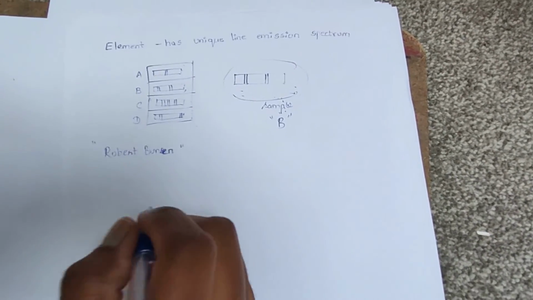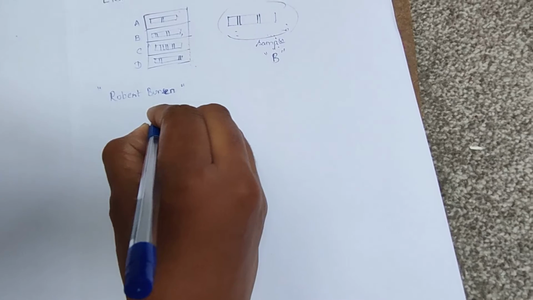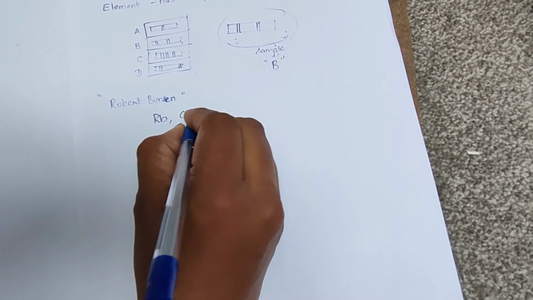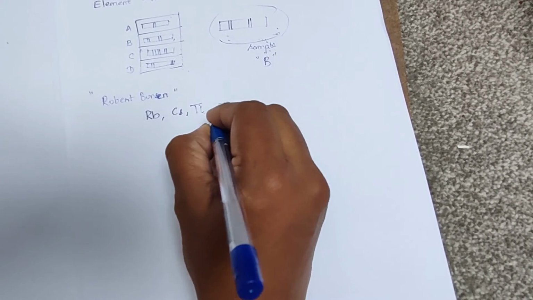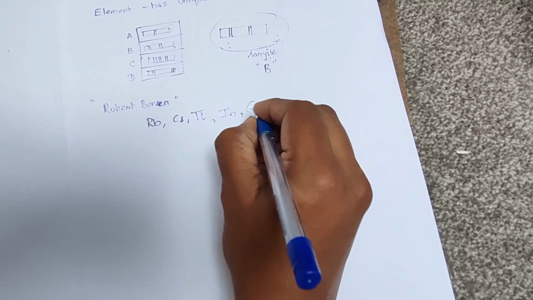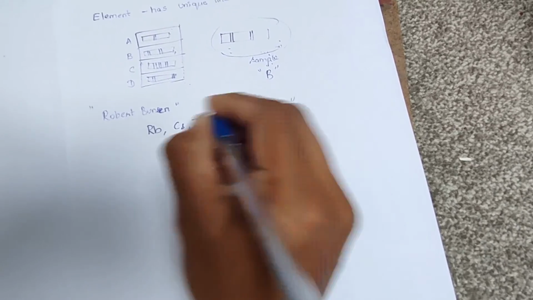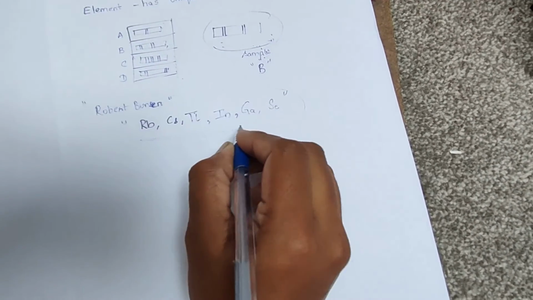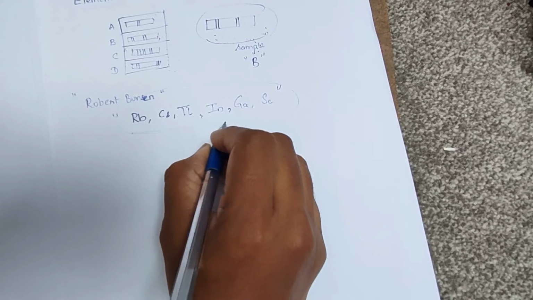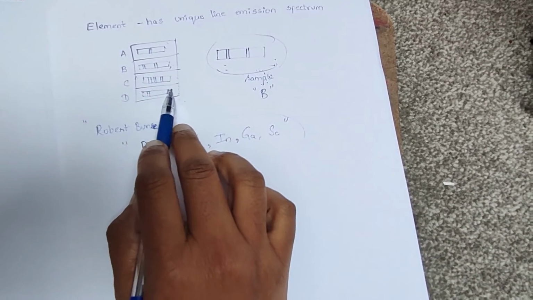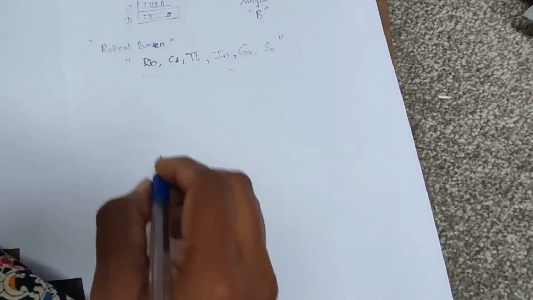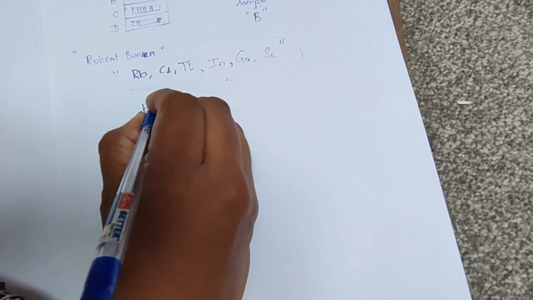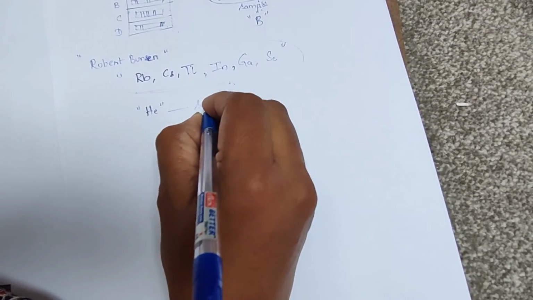So he identified rubidium, cesium, thallium, indium, gallium and scandium. These elements were identified from their minerals by using line emission spectroscopy. And scientists also discovered the element helium present in the sun by using this spectroscopic method.